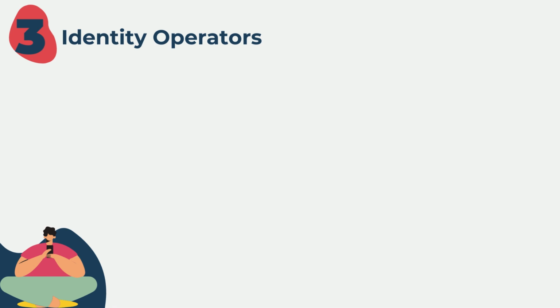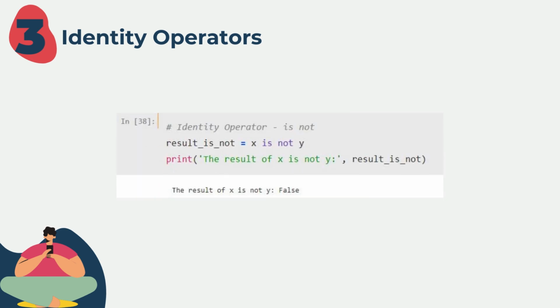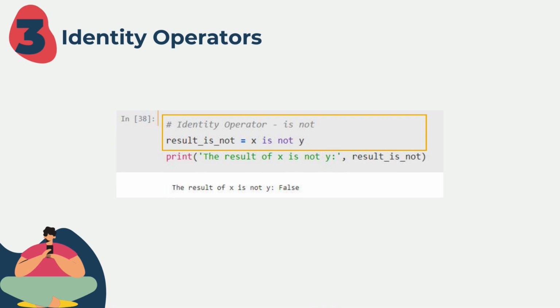Now, let's explore the is not operator. We use the is not operator to check if x is not the same object as y. This operation evaluates to true if x and y reference different objects in memory.